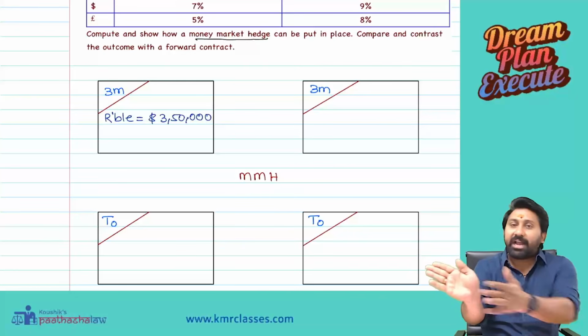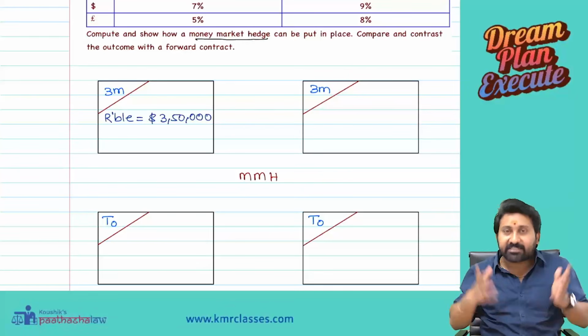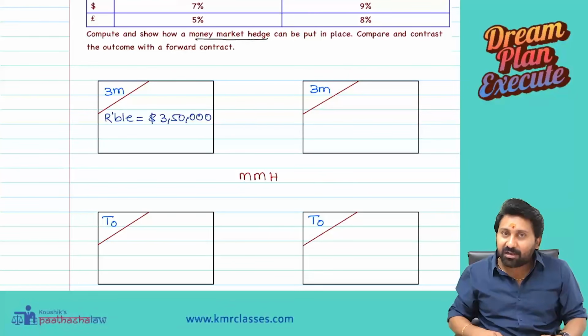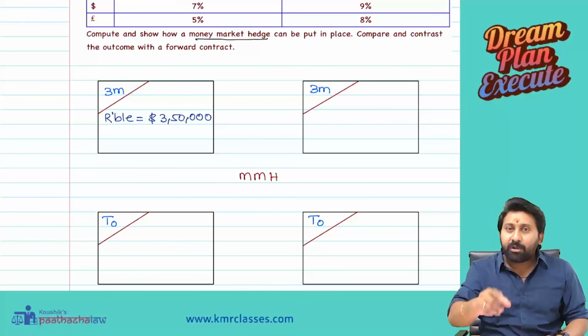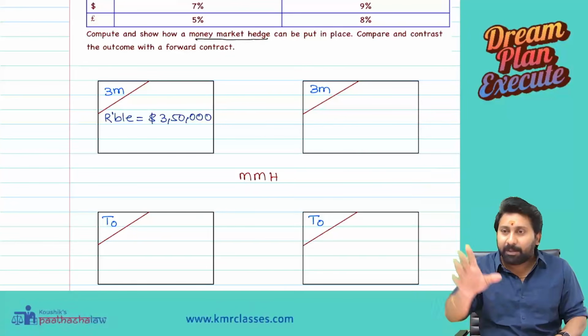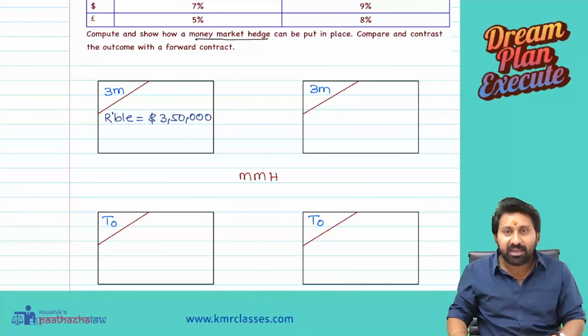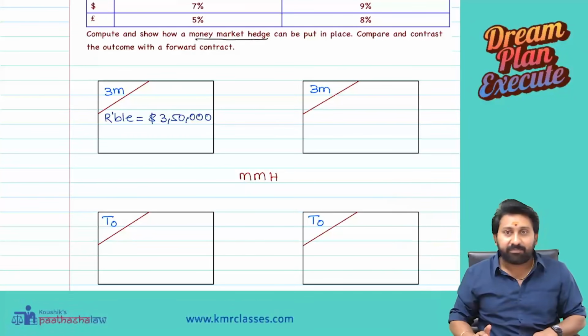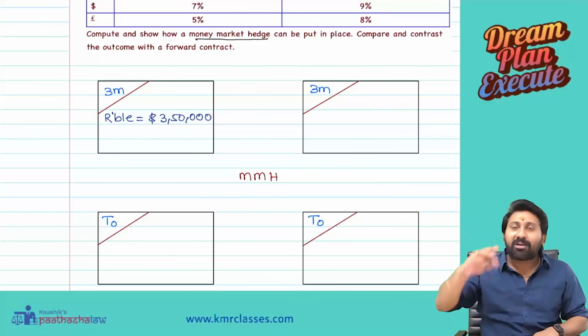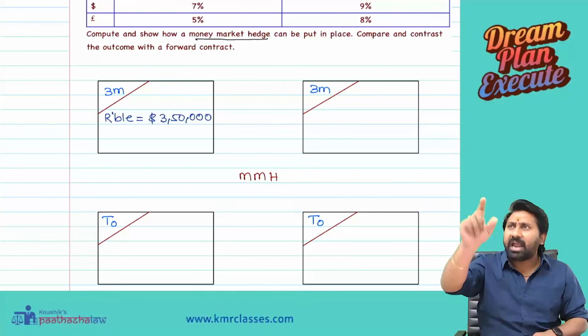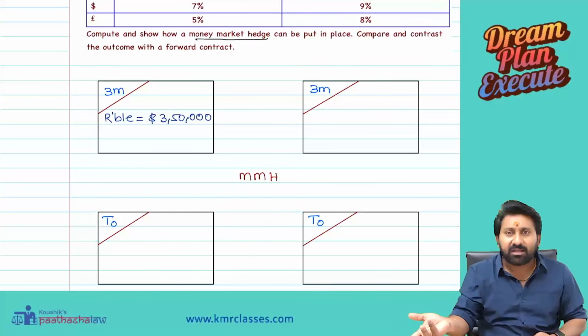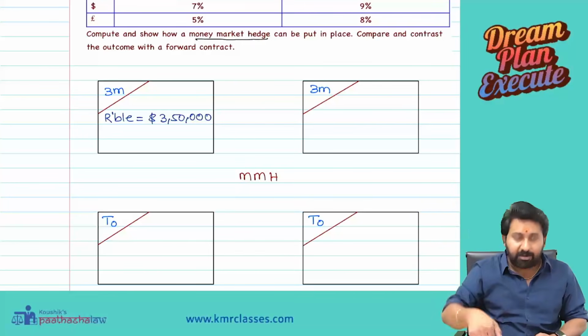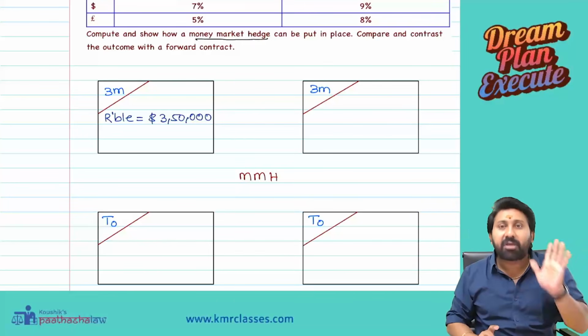They will tell you 85. Okay, I purchased that forward agreement. Now what you can tell? After 3 months, whatever may be the rate, I will pay only 85. I will pay only 85. From this, what you understood? Today only you have blocked what you are going to do in the future. So you can tell what is going to happen in future. I will pay 85 for each dollar. Answer over. So in future, what is going to happen? Today only we will tell. Other beauty of hedging.